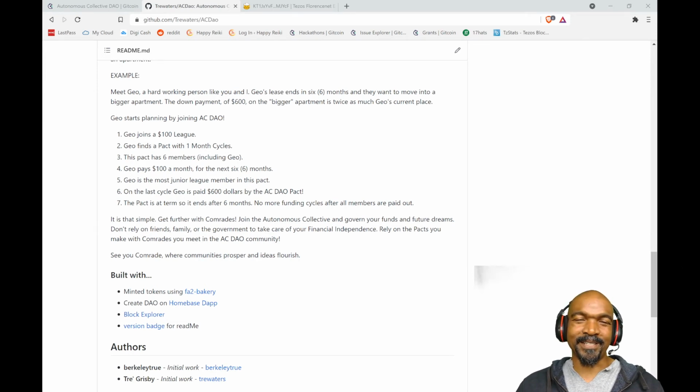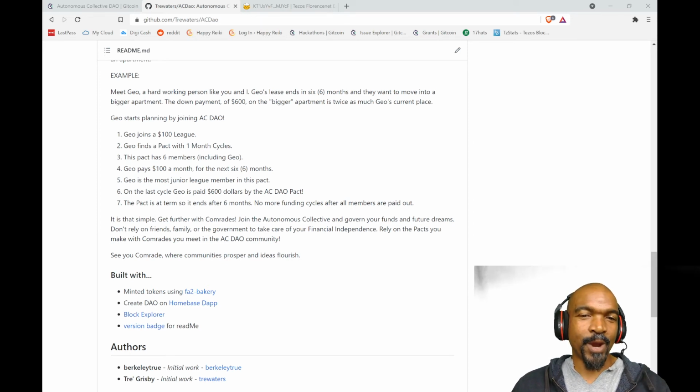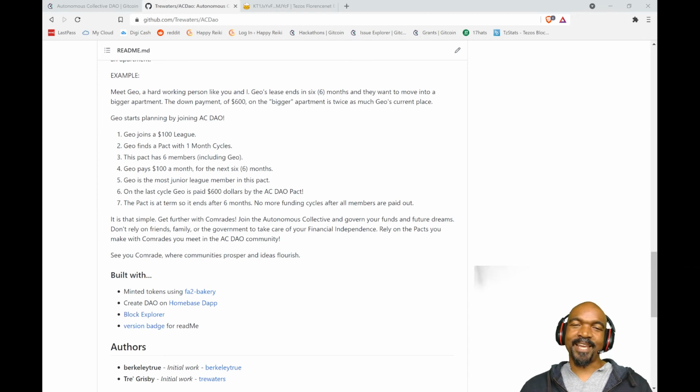That's kind of how capitalism works. So we can always afford the small amounts, but for some reason there's a barrier of entry that doesn't matter about what you can pay. It's about the resources you have to enter, right? It's kind of like a pay to play. So we solve that with Autonomous Collective DAO by enabling Geo to have $600 on a dope apartment. So Geo can go ahead and live a better life.